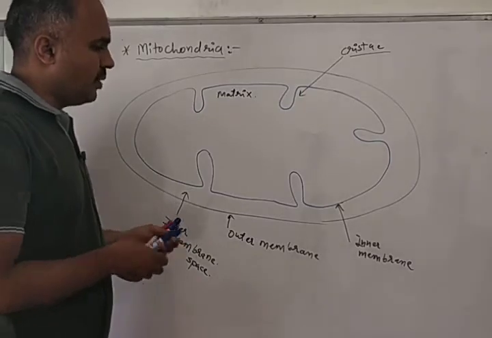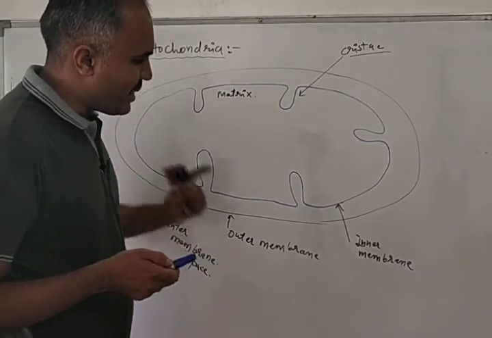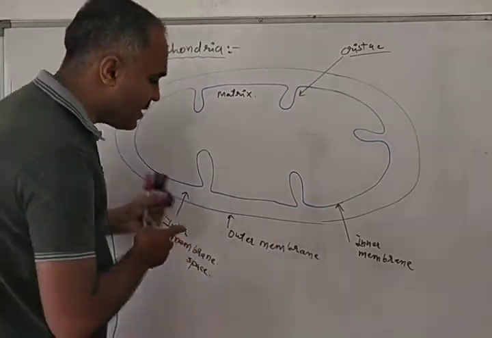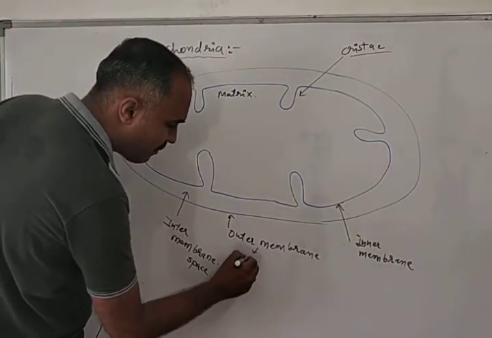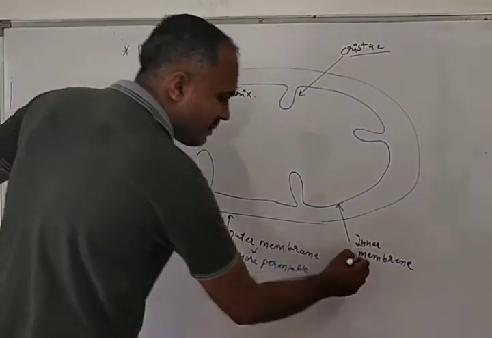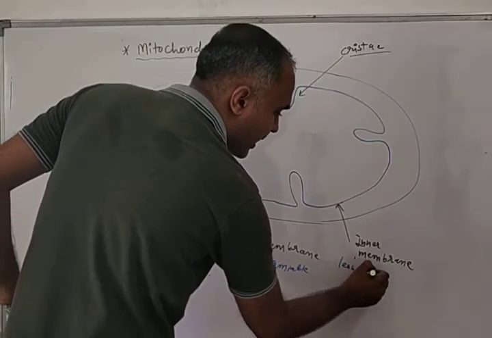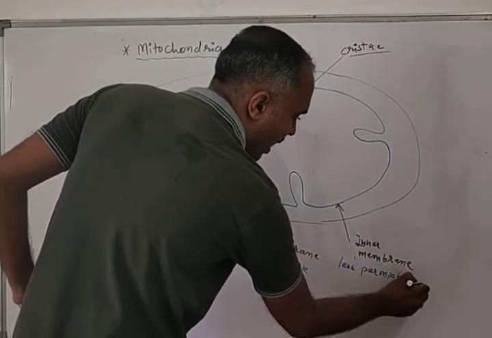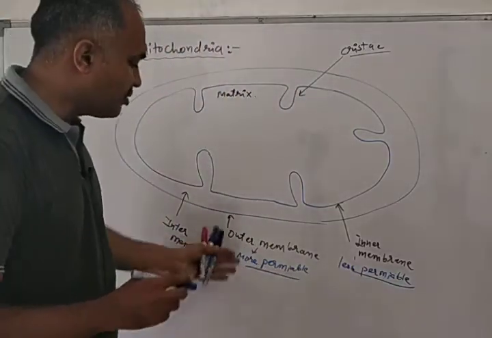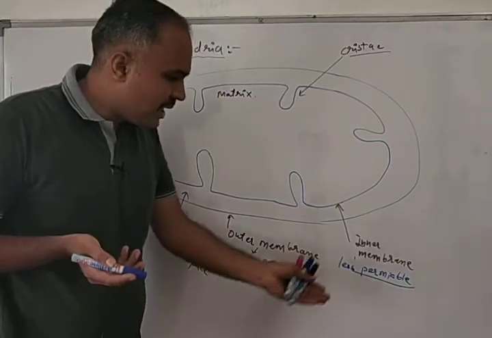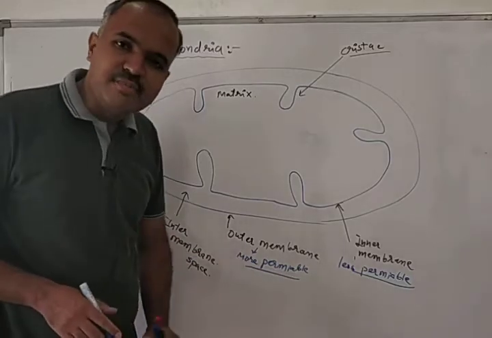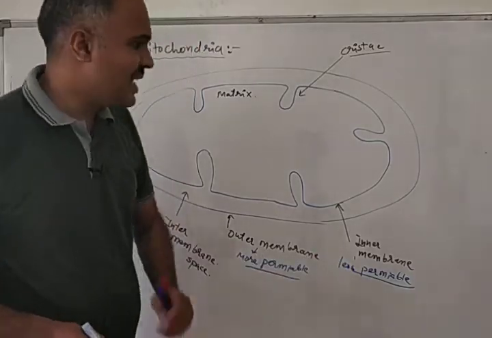Now let's talk about these two membranes. The outer membrane is more permeable than the inner membrane. The inner membrane is less permeable. The outer membrane allows entry of more and more molecules, but the inner membrane is permeable for only some molecules.